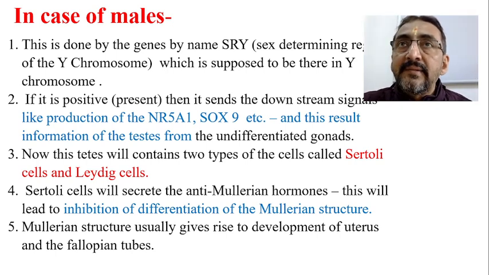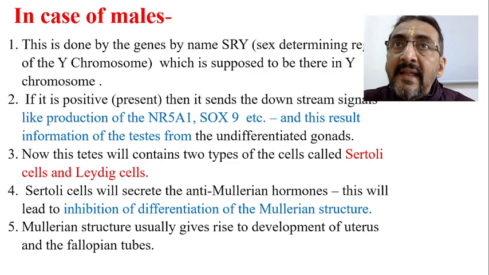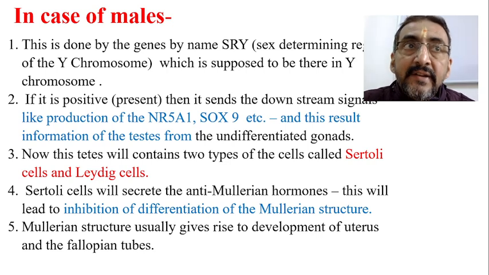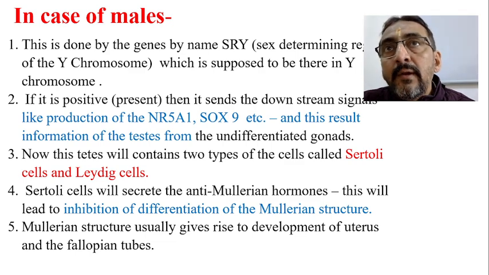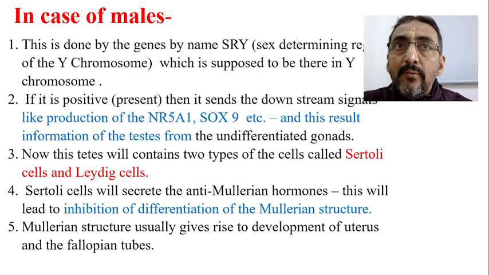As the name itself suggests, this is only present in the Y chromosome. So this is supposed to be there in the Y chromosome. If XY is there in that particular zygote, this particular gene will be there, and the next differentiation is going to start. Okay, then what about the female? The female we will explain later, because the main point is this one.